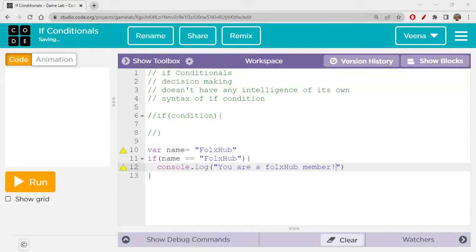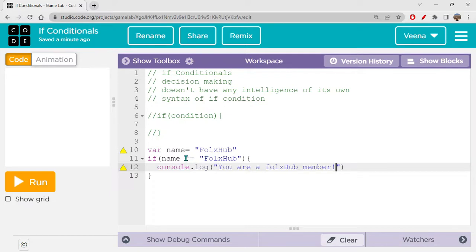So yeah, let's just execute this and check what happens. So what did I write here? I just declared a variable called name, and I set the name as Folks Hub. Okay. So what is the condition I'm checking here? The condition is if name equal to Folks Hub.